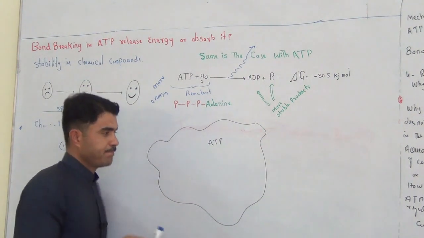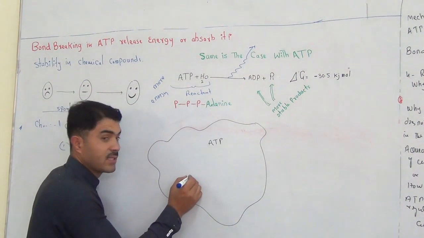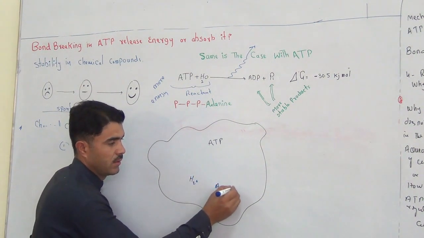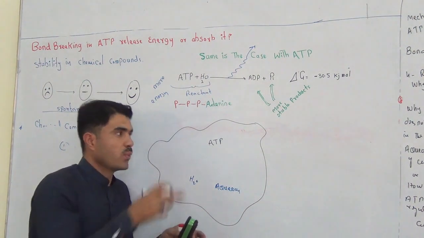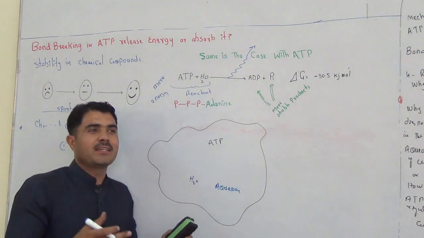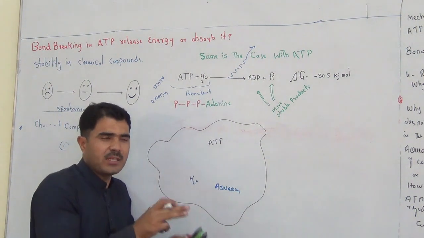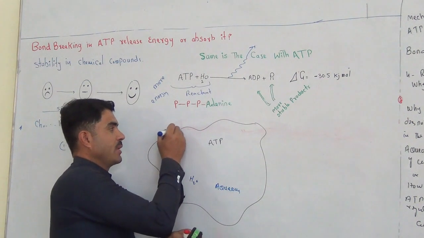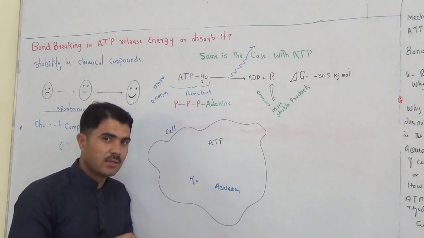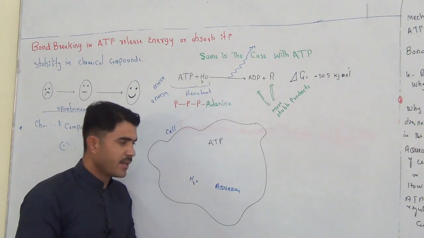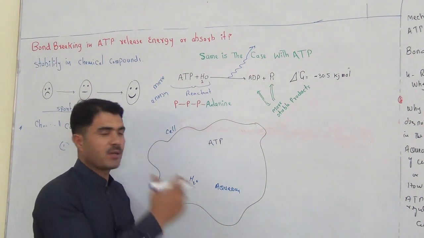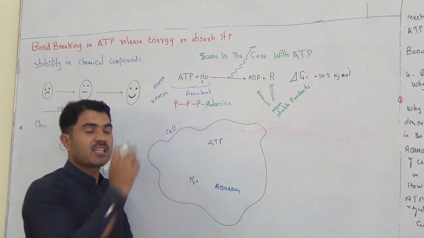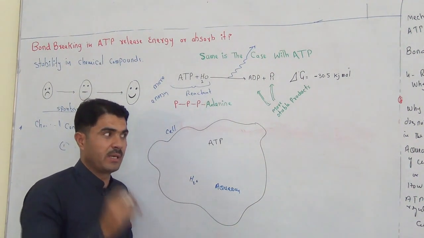The question is that inside a cell there is water, right? An aqueous environment is there, an environment where the ATP can easily hydrolyze itself, so a very favorable environment for the ATP to be hydrolyzed inside the cell. But it is not possible. Instead of this most favorable condition, the ATP will not be hydrolyzed by itself.